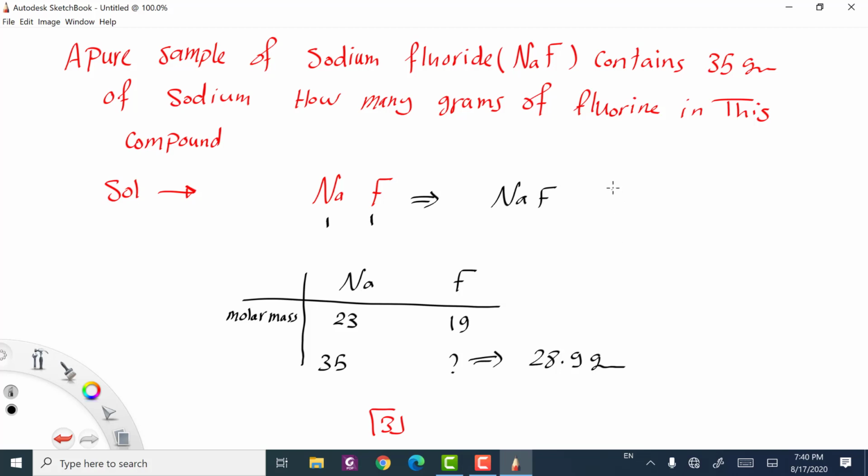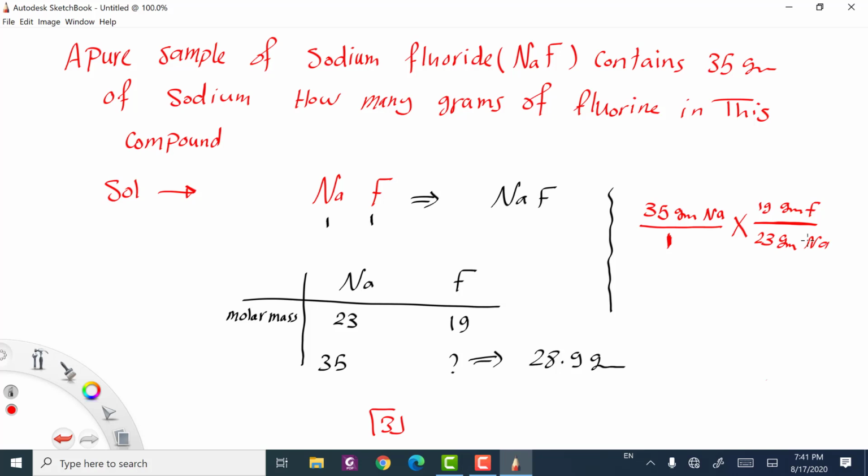If we return to the method that you will find in the book, firstly we need to determine the mass of fluorine. So starting firstly by the known, having 35 gram of sodium, we use 1 gram only from fluorine. The molar mass of the fluorine is 19 gram of fluorine, and the molar mass of the sodium is 23 gram of the sodium.